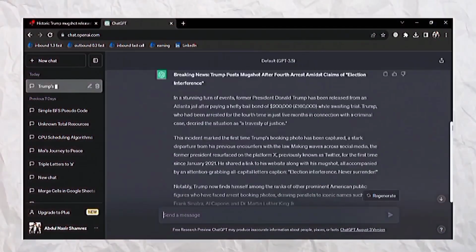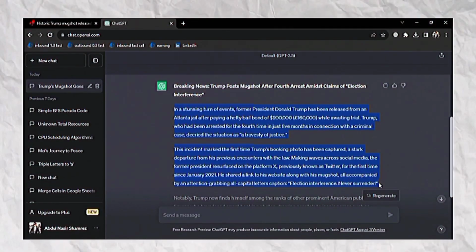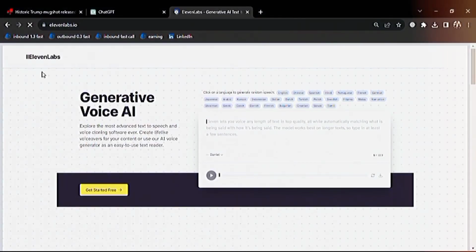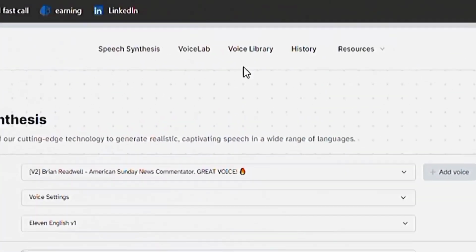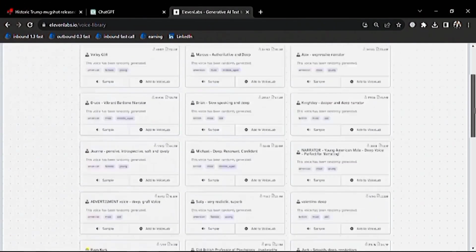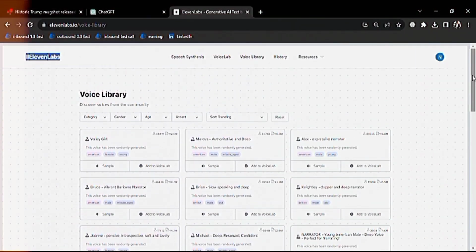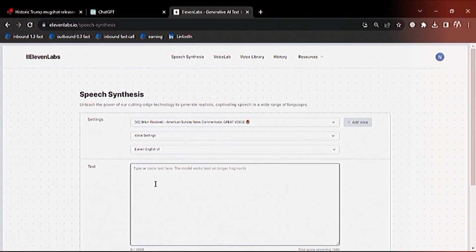Now that ChatGPT has gone ahead and typed out its response, I want to copy it and go on to ElevenLabs. For those that are unaware of what ElevenLabs is, it is a text-to-voice generator. We will use this software to help translate our text to a voice that we can use. Once we get on ElevenLabs, there are loads of pre-generated voices to use. They can be found here in the voice library. There are a ton to choose from. Alternatively, if you head to speech synthesis up top, you can generate your own. I've generated my own and made it to sound like a typical news anchor.